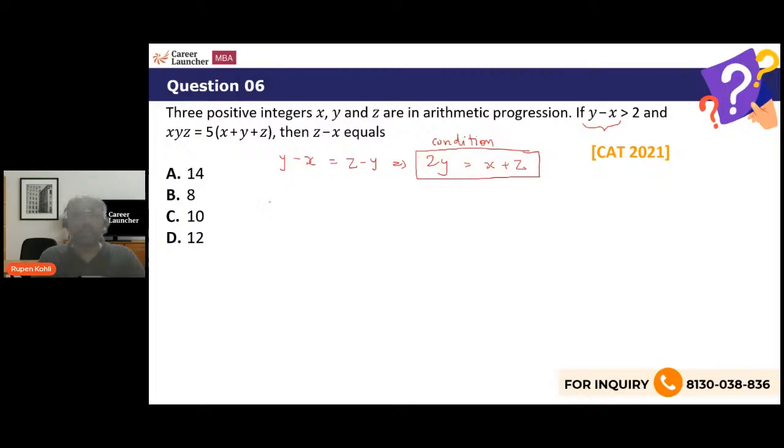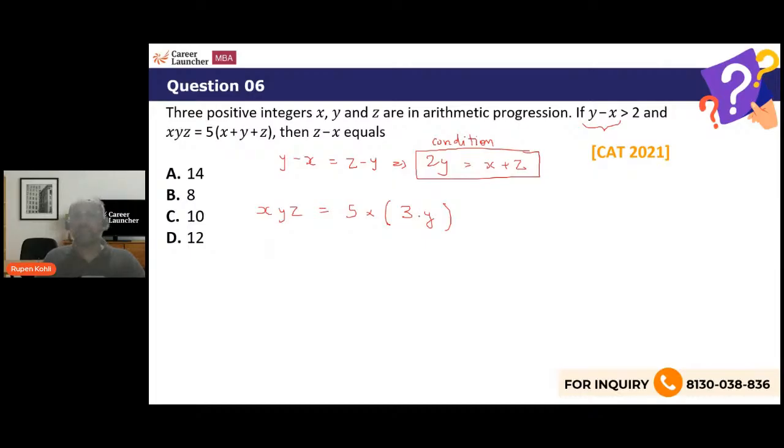Now come to this equation, and let's make use of it. X times y times z is given to be equal to 5 times x plus y plus z. For x plus z, replace it with twice y. So this summation becomes 2y plus y, 3y, isn't it?